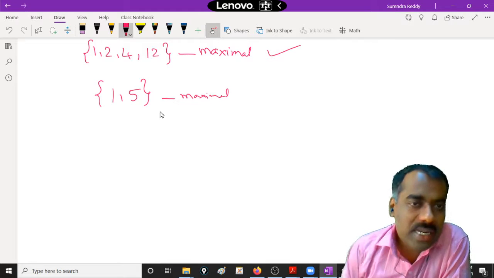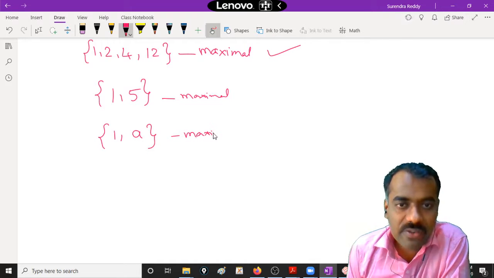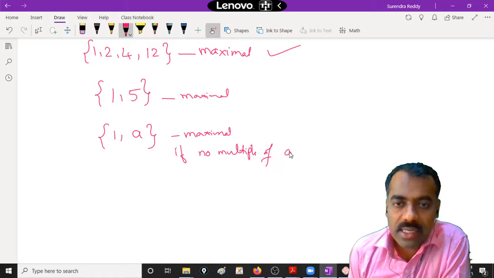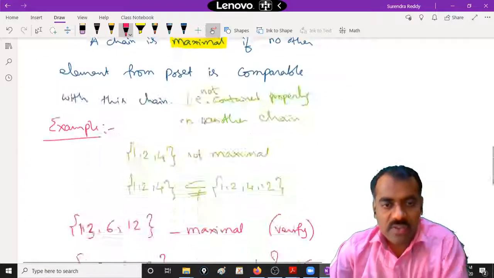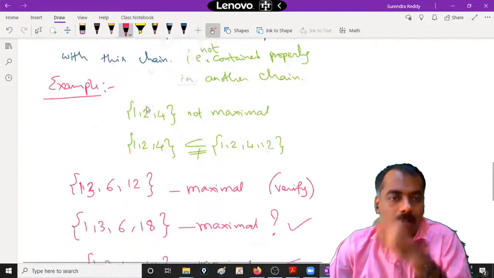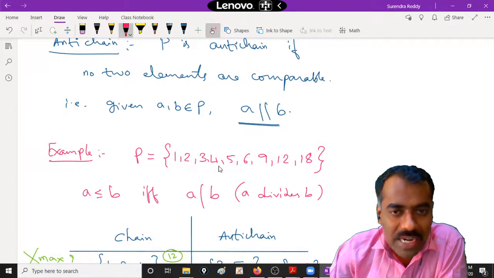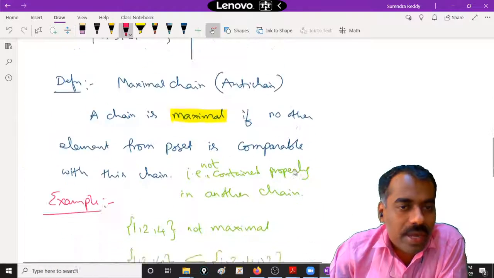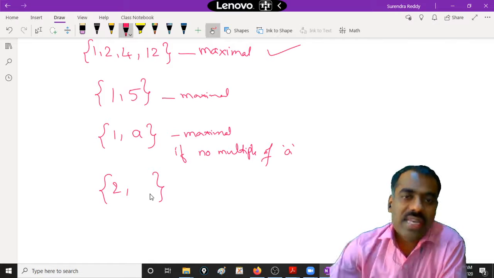Maximal. So what you can generalize is, this will become maximal if no multiple of A exists in this set. Are you following? For example, this is for 1 comma 5. I said 1 comma A. Suppose 1 comma 4, then 12 is there, right? Now what can you say if you take any other element? Suppose I take 2. For this 2, can you give any other thing?